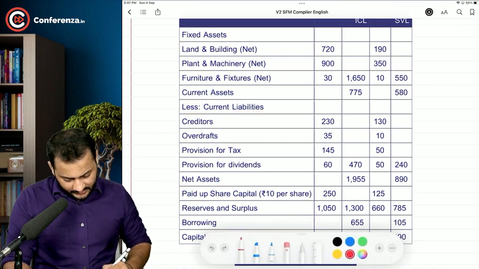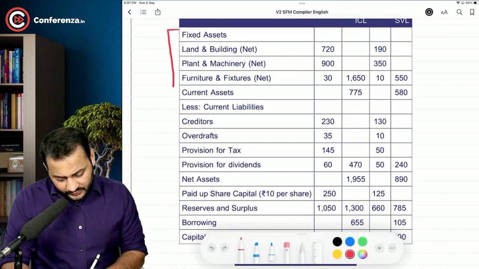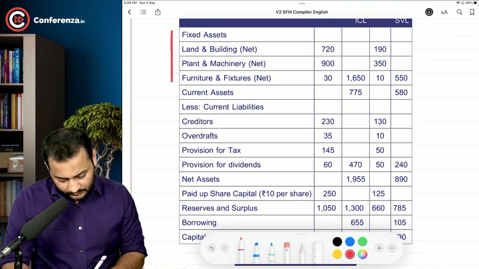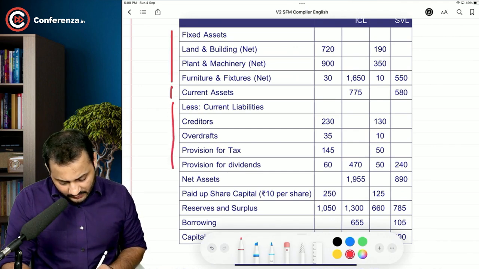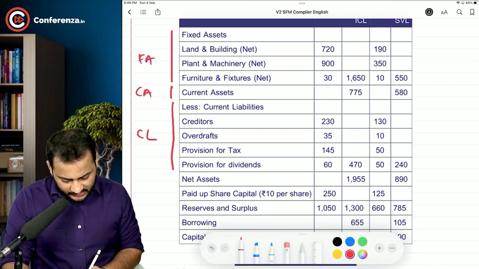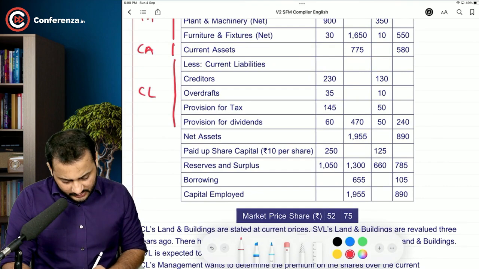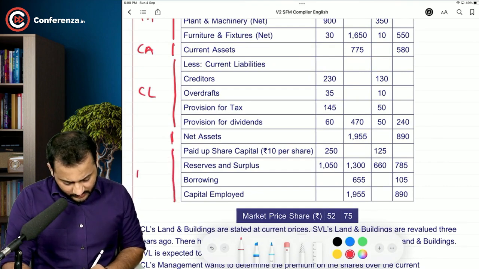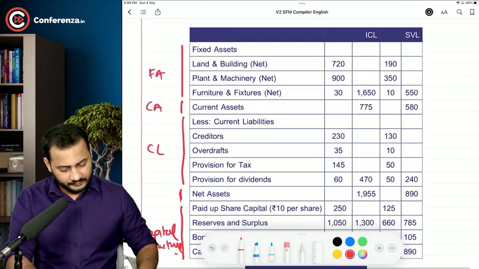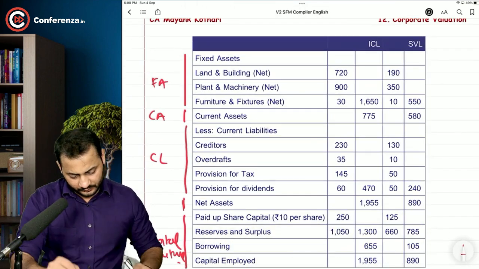Let me just write it like this: this is the fixed assets, this is current assets and this is current liabilities. Then this is the net asset and then this is long-term liability. We can say capital structure of both the companies.